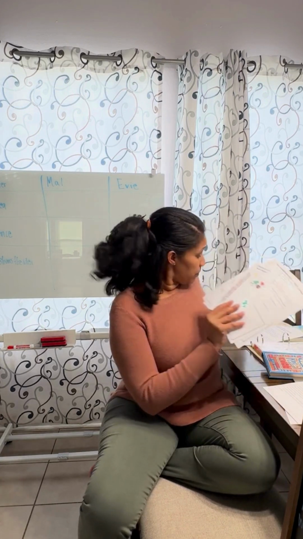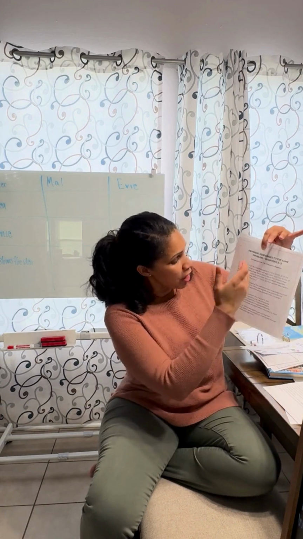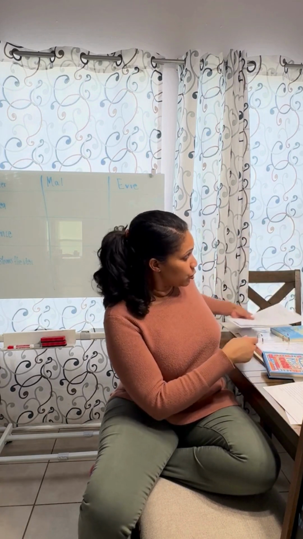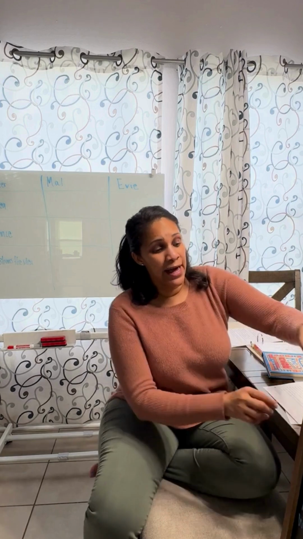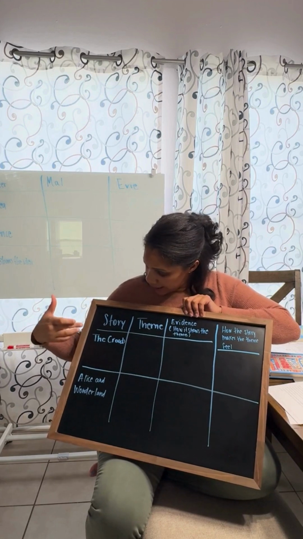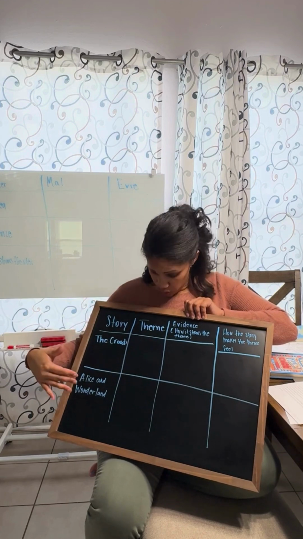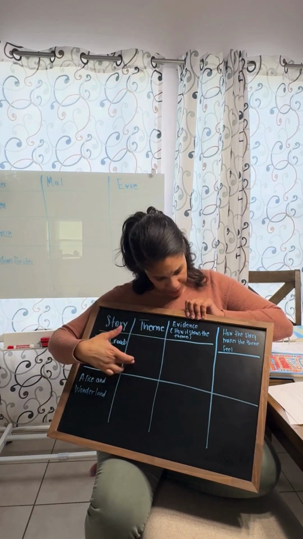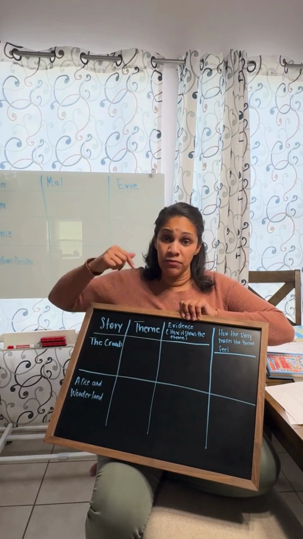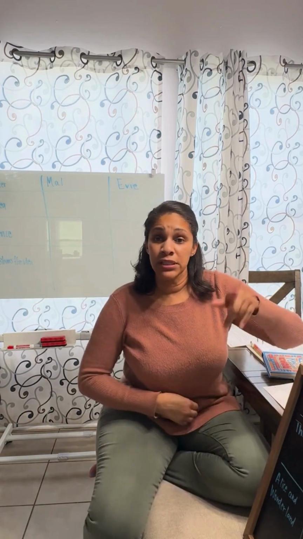In addition to the book report, this is brainstorming for our writing prompt for that week. So that's one of the activities that we're going to be doing for reading. In addition to that activity, we are going to be using this organizer, and we have the Croods and Alice in Wonderland. She picked the two movies. We're going to be comparing the themes, evidence, and then how the story makes the theme feel. So this is another activity we're going to be doing on that particular skill.